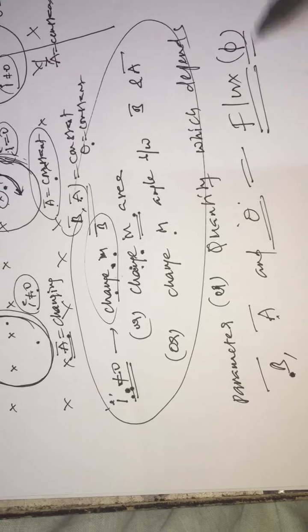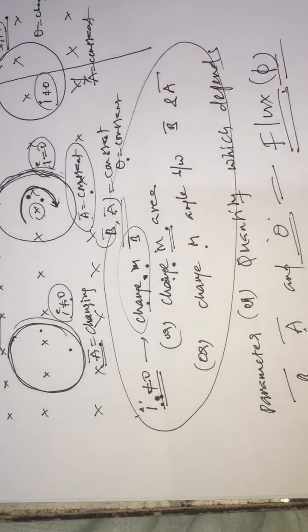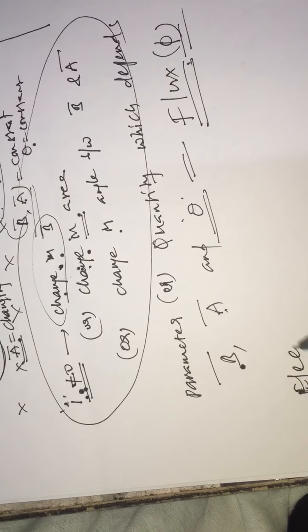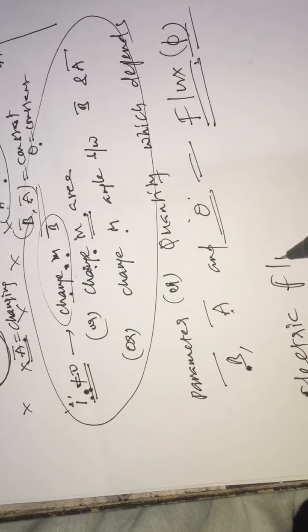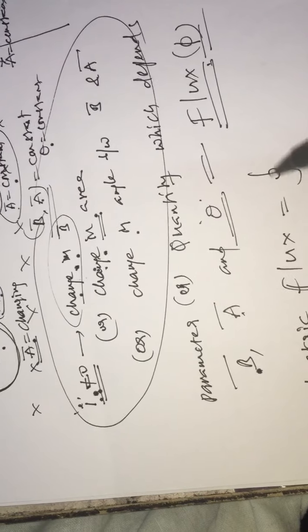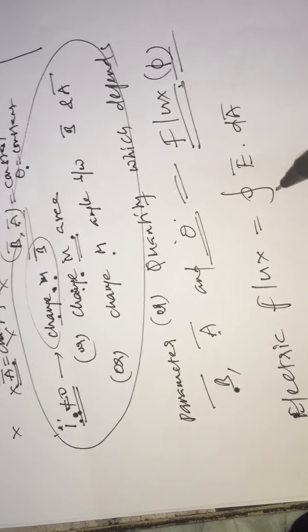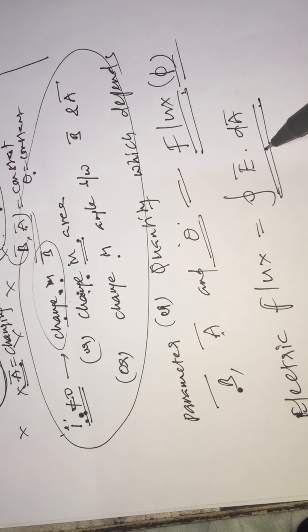Magnetic flux is similar to electric flux. Before going to magnetic flux, we have to recall electric flux. Electric flux, as we already know, is the closed integral of E vector dot area vector. This results into electric flux.